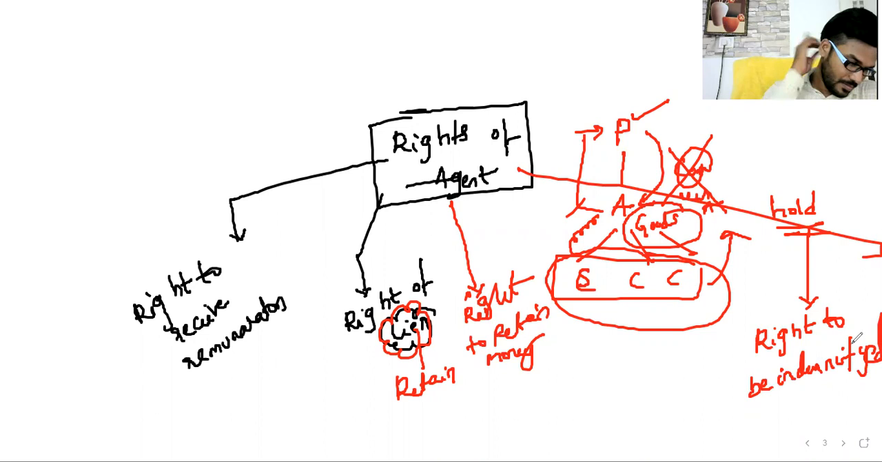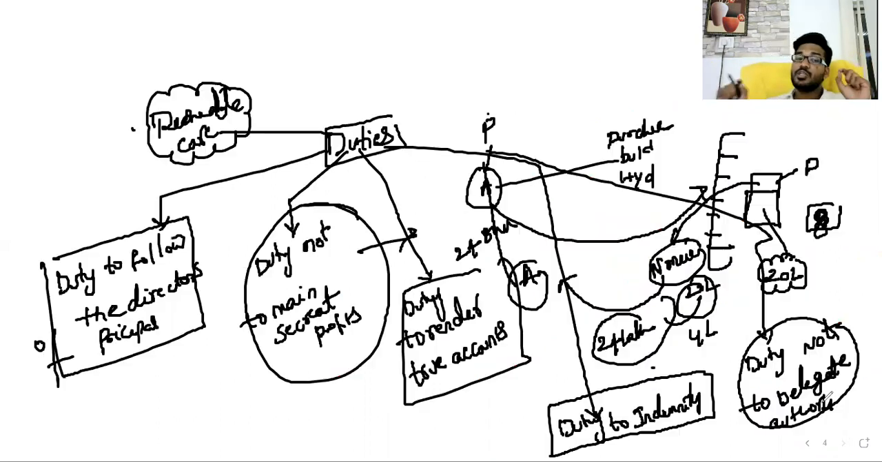Clear? Everyone is clear? These are all the rights of the agent. Duties of agent and rights of agent. Simple: right to receive remuneration, right of lien, right to retain money, right to be indemnified. These are the four rights related to an agent. What are the duties of the agent? Duty to follow the directions of the principal, duty not to maintain secret profits. They can ask practical questions on these points.